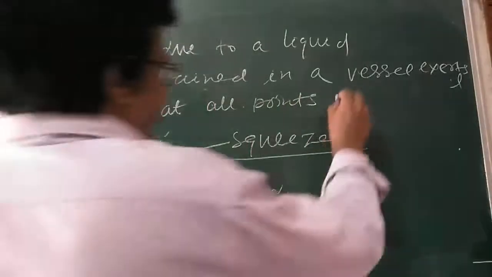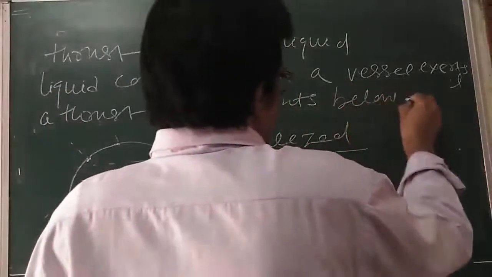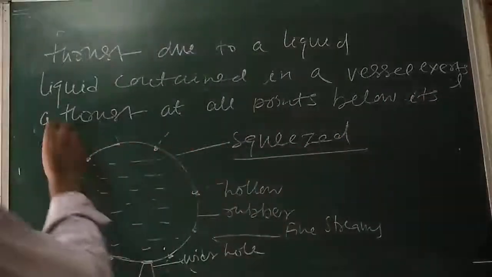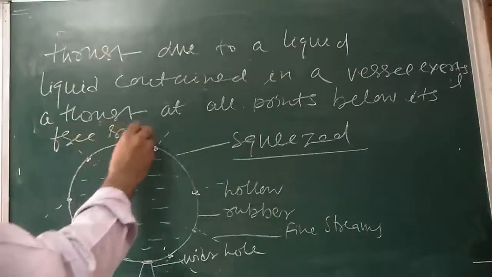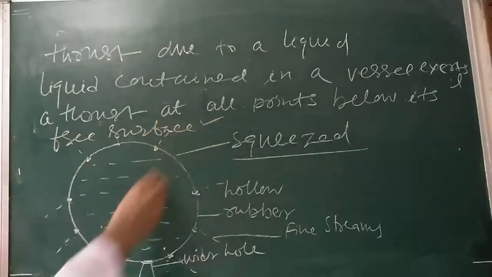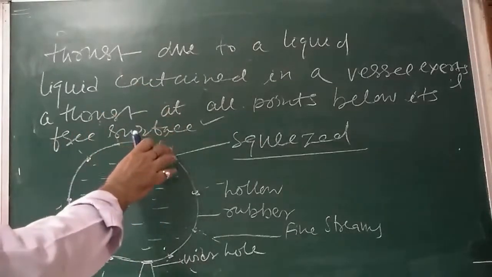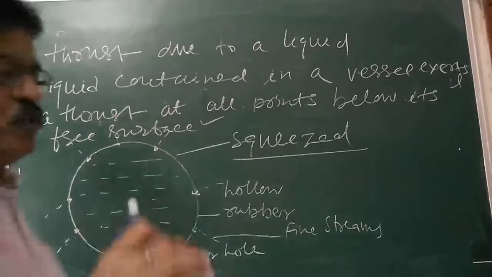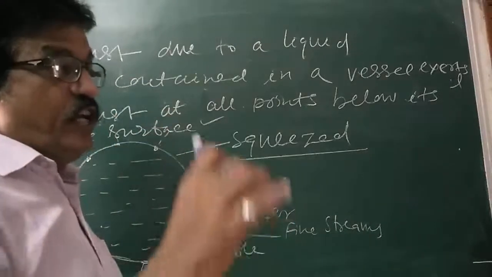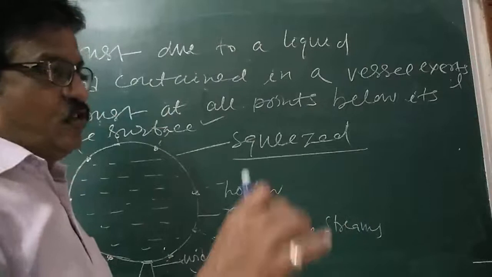This is the important result that came out here. So the thrust on a unit area at a point gives the pressure due to the liquid. Thrust on a unit area is called pressure.